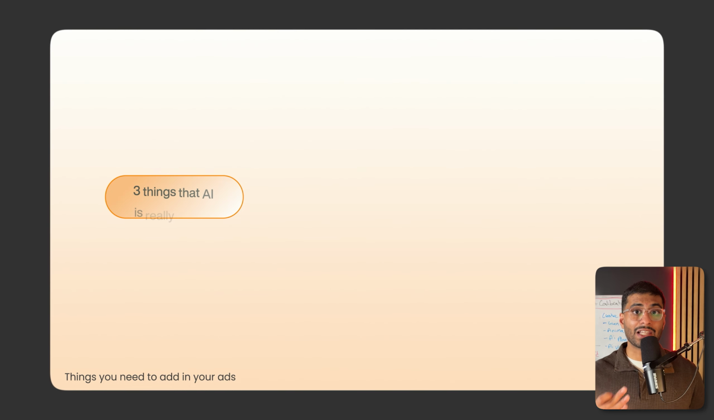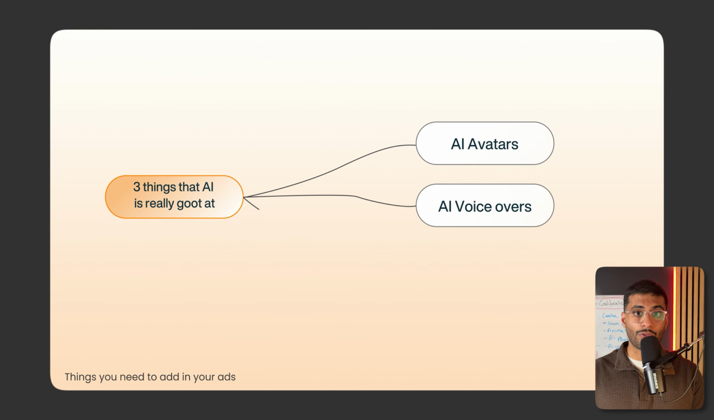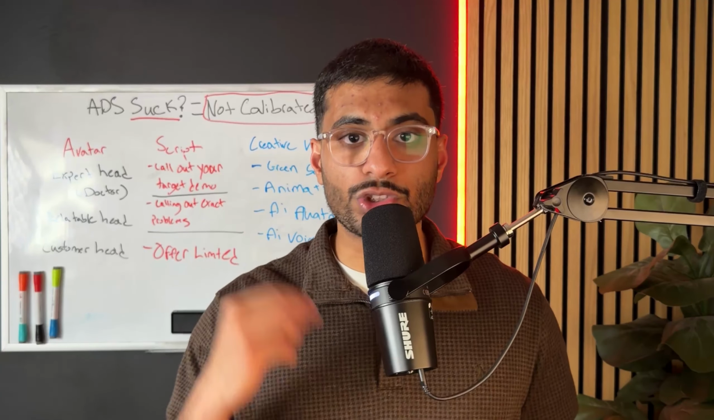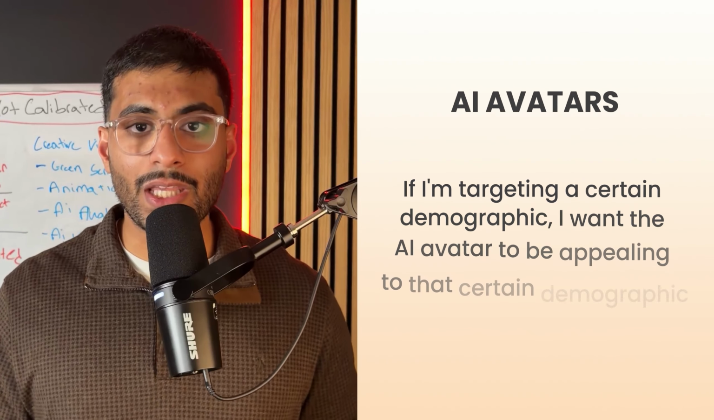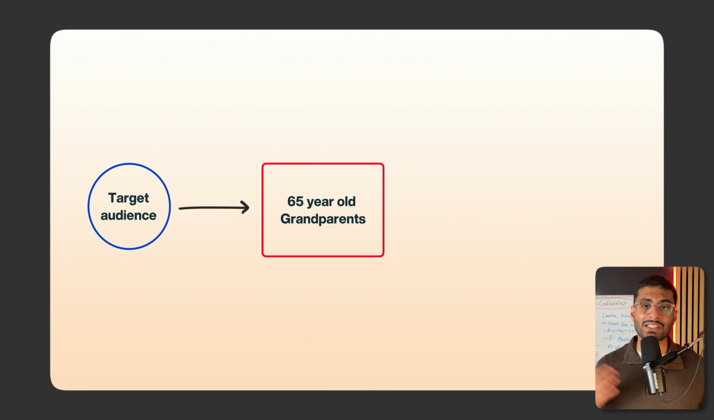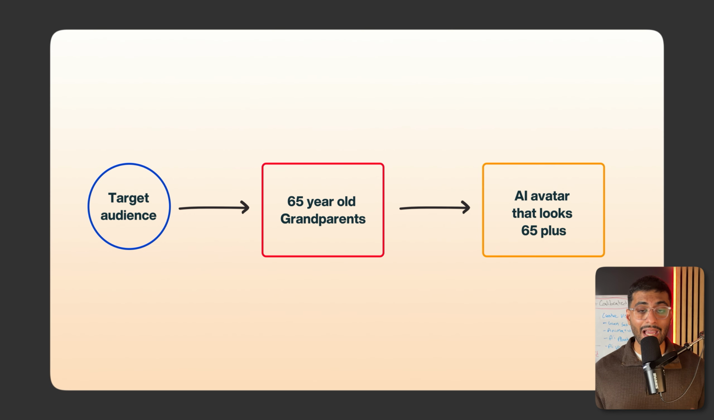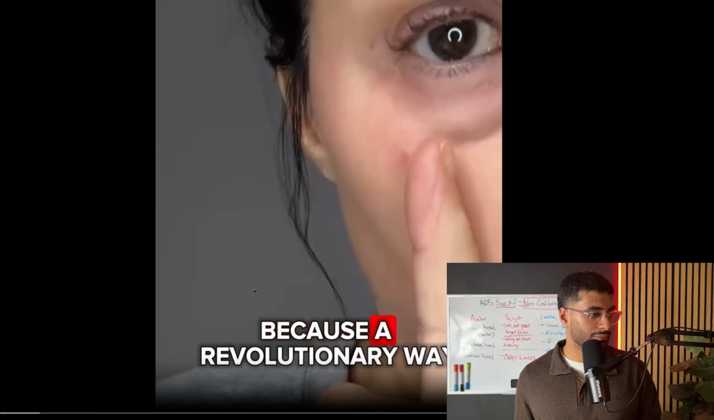So there's three things AI is really, really good at and that you need to put in your ads. And that's AI avatars, AI voiceovers, and animations. Those three things, if you can do that correctly, according to your avatar, according to your target demographic, you're already gonna be so much ahead of your competition. AI avatars: if I'm targeting a certain demographic, I want the AI avatar to be appealing to that demographic. If I'm targeting 65-year-old grandparents, I'm gonna have an AI avatar that looks 65 plus within the ad creative. Or I might come from an expert perspective, like a doctor giving them advice. So that's how you can use AI avatars to your benefit.